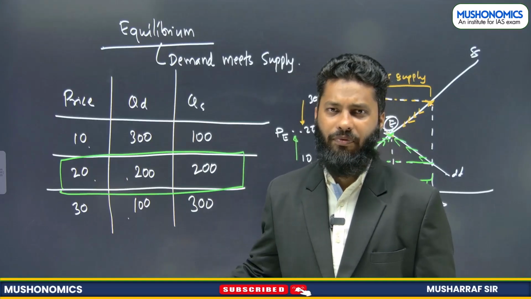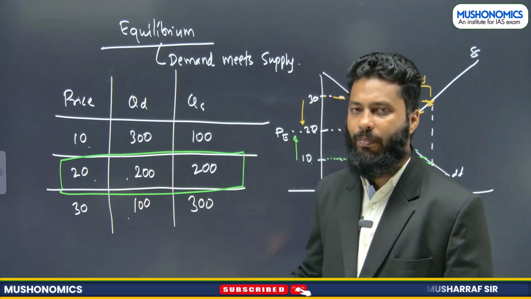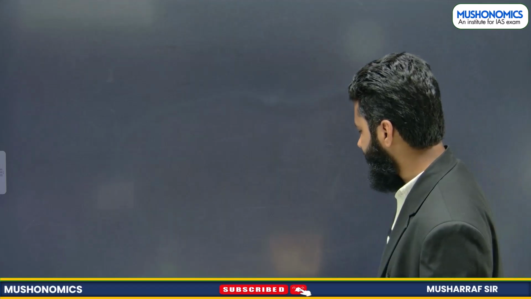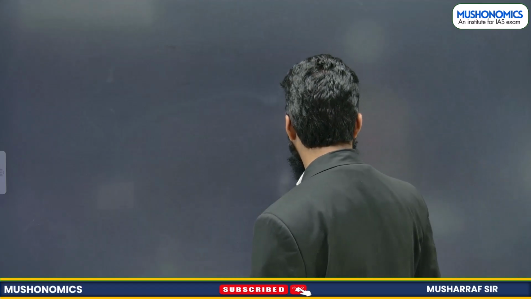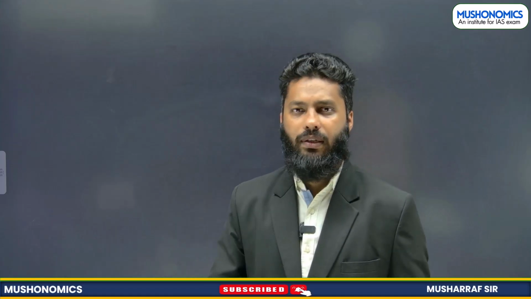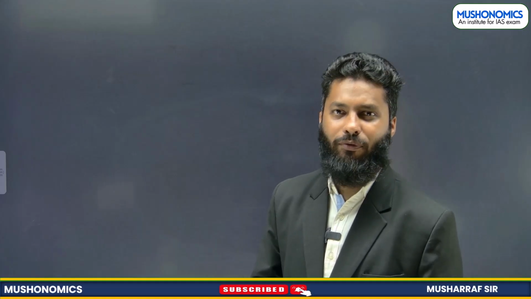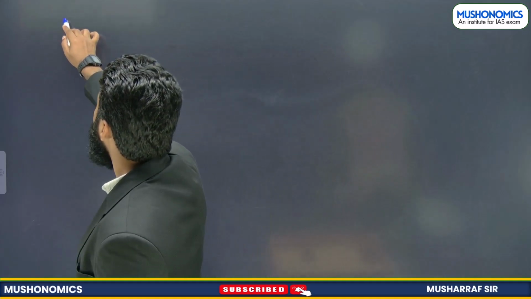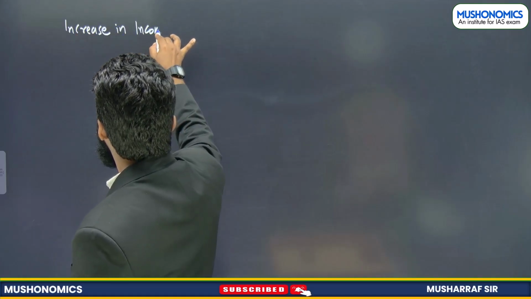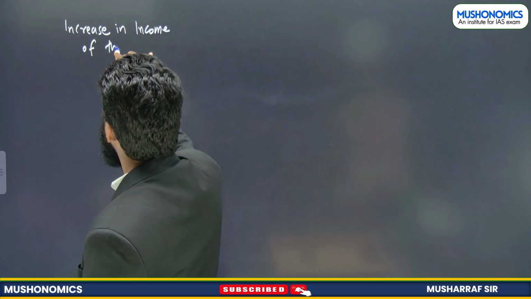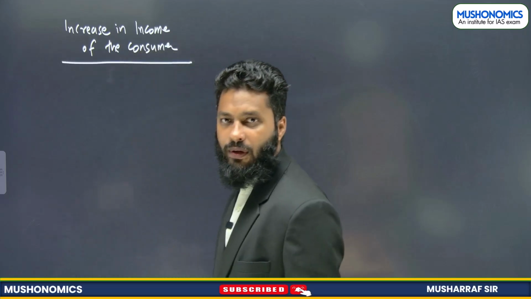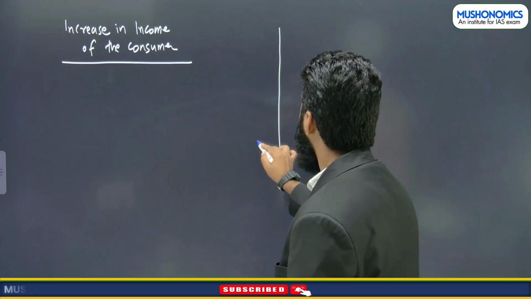Now let's understand one more concept, and this particular topic will be over. Let's take one case here. As we have already studied, when there is an increase in income of the consumer, we have to understand its effect on equilibrium. Increase in income of the consumer. Now, what we have seen is that this is the equilibrium.